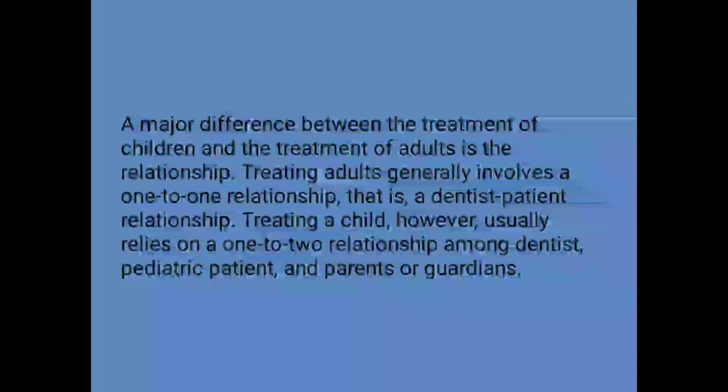Next question. Treating a child involves 1-to-2 relationship, 1-to-1 relationship, 1-to-3 relationship, none of the above. Generally, in treatment, doctor and patient have a one-on-one relationship, especially in adult patients. But in a child patient, there is a one-on-two relationship. So the correct option is option A, that is 1-to-2 relationship. And the 1-to-2 relationship is amongst the dentist, the pediatric patient, and the parents or the guardians.